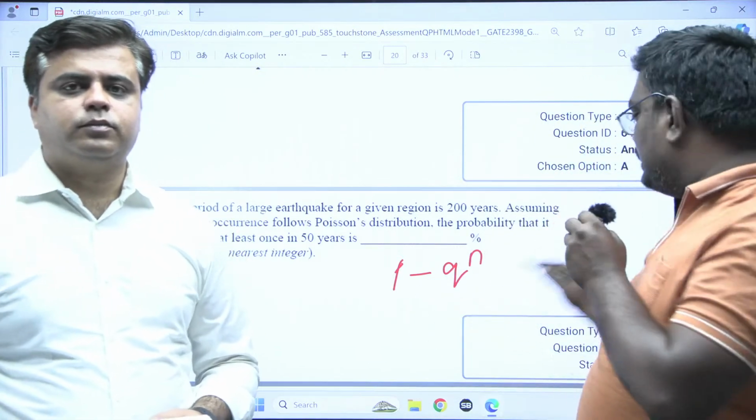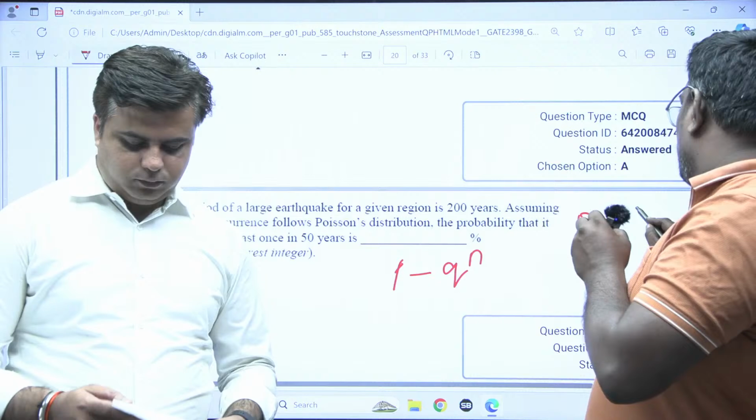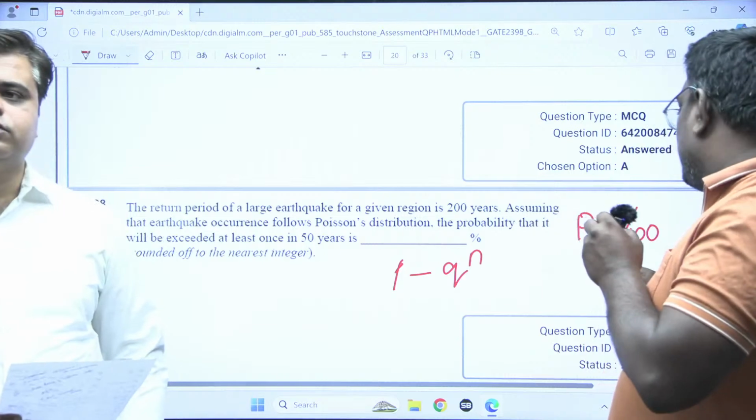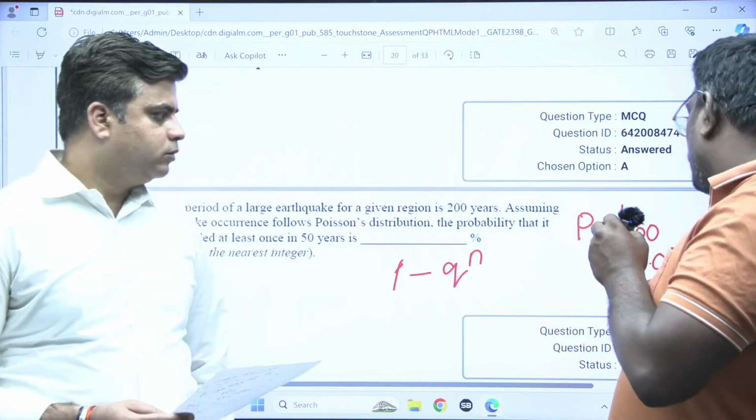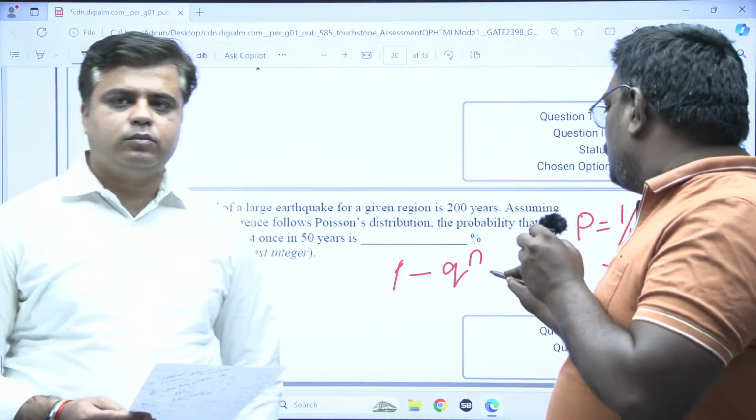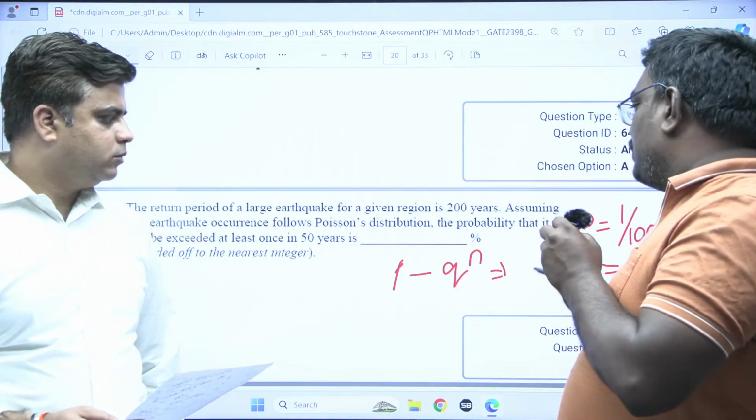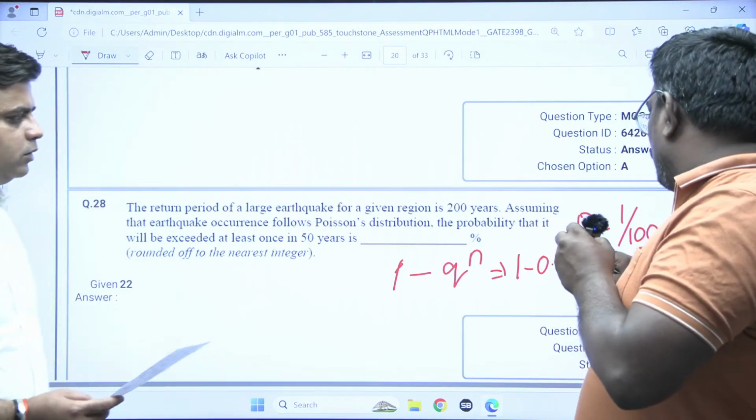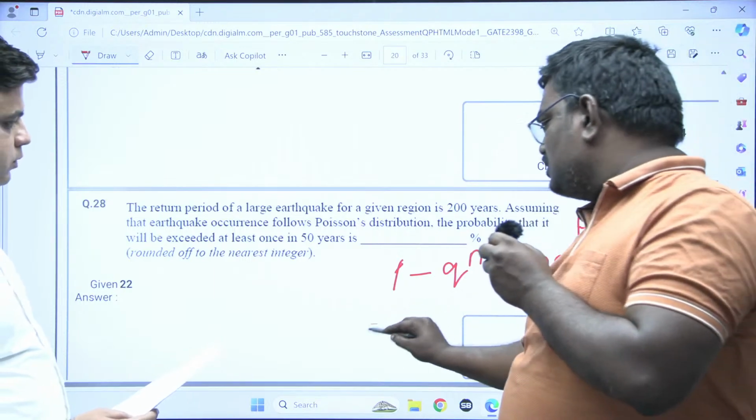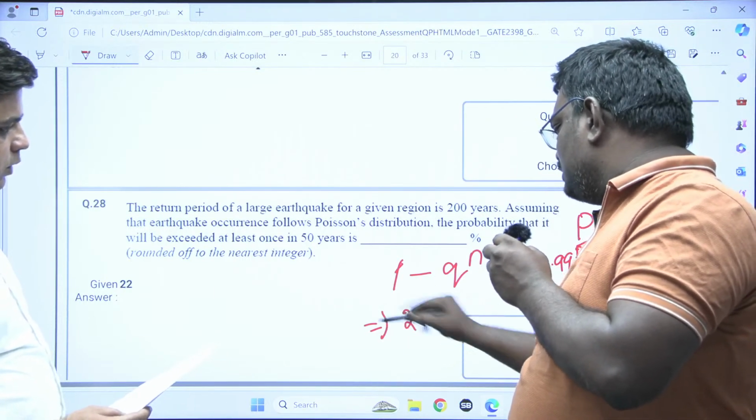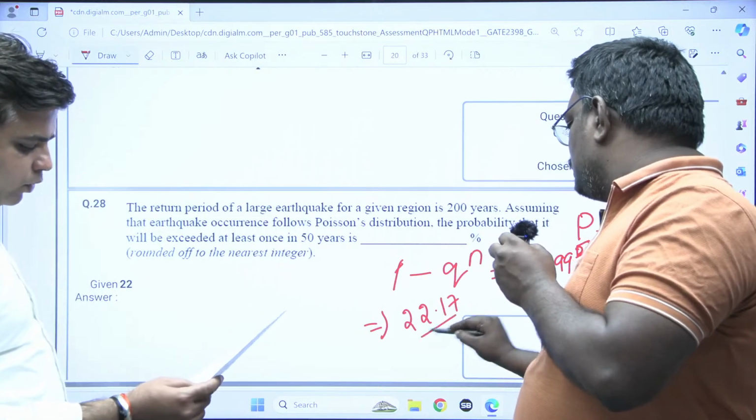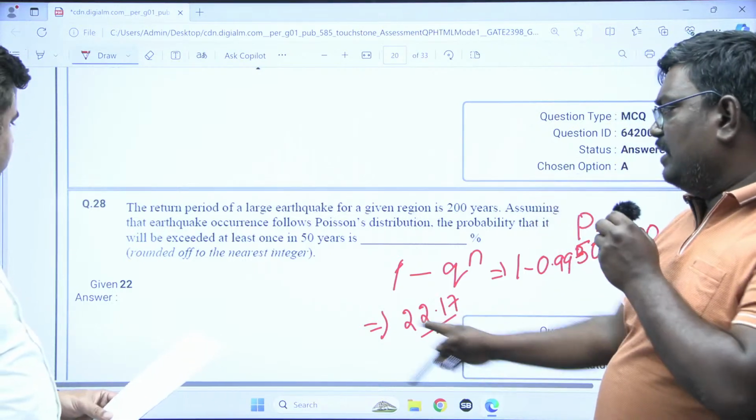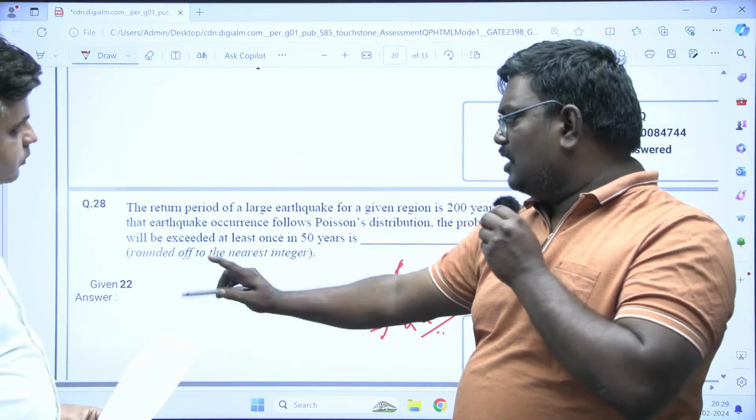What is the return period? p is equal to 1 by 100. The return period is given as the probability of success, 1 upon 100, so you will get a value of 0.01. Q is 1 minus 0.01, which gives 0.99. So the probability is 1 minus 0.99 to the power of the number of years, at least 50 years, so 50. You will get around 22.17, just check the answer, 22.168. If they ask you to round off to the nearest integer, you can say 22.